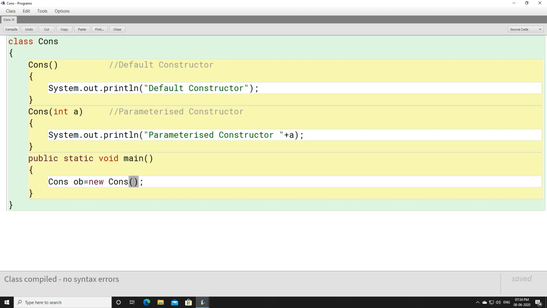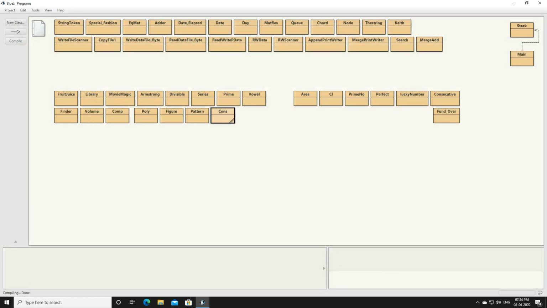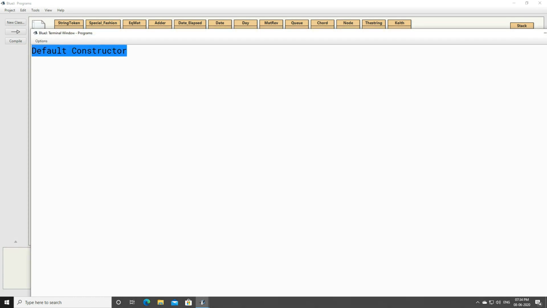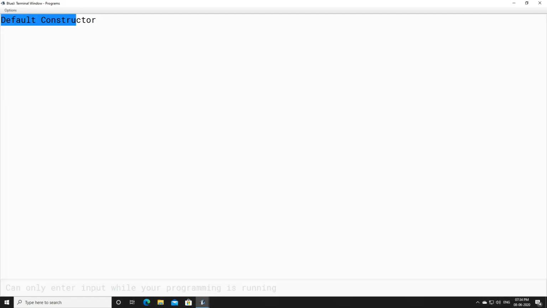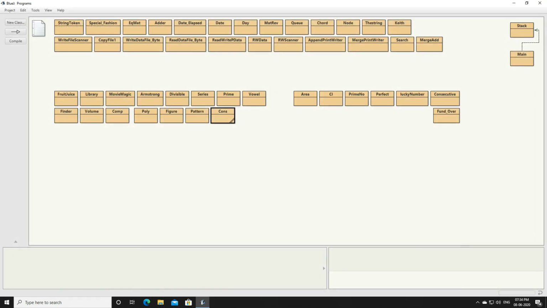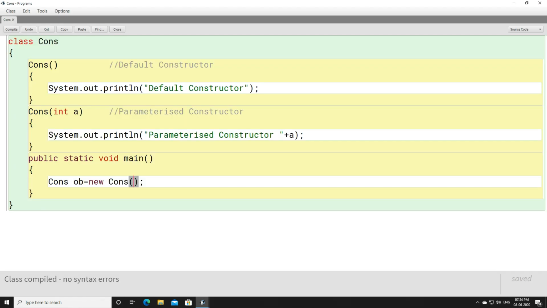Now let me show you this with an example. We'll compile this program, and when we execute the main method, you can see it will only print default constructor. Is it printing parameterized constructor? No, it is not. The reason is that the object is created here with the default constructor.